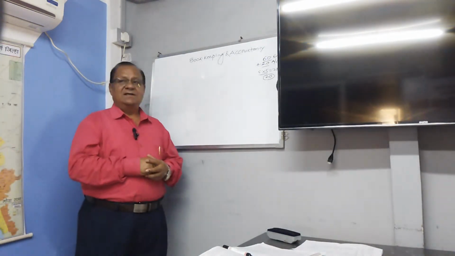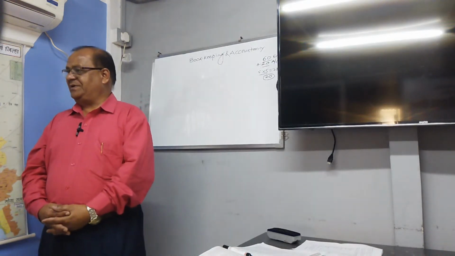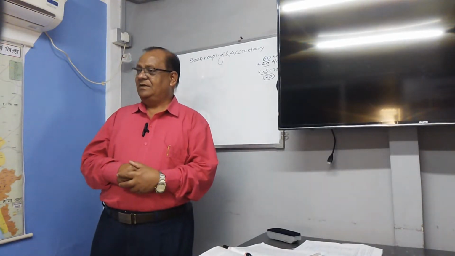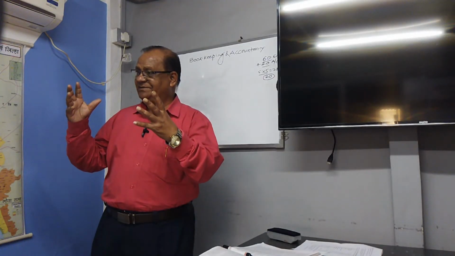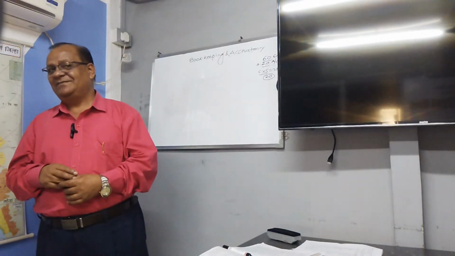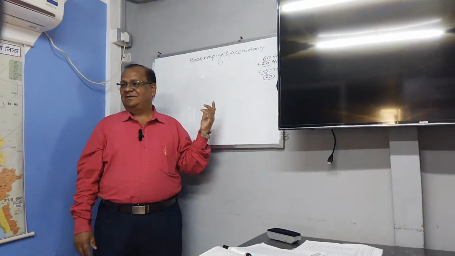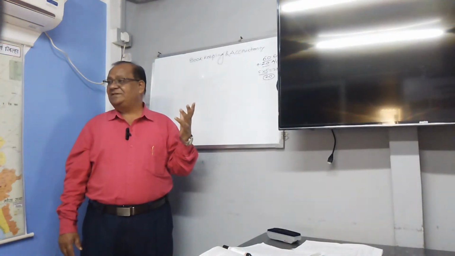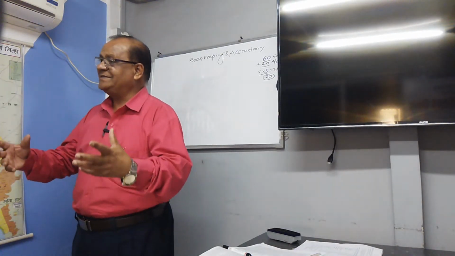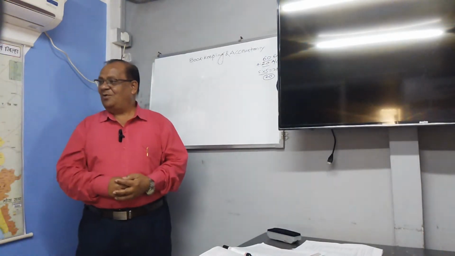Now regarding this, what are the types of account? There are three types of account. You can take anything in the world; it can be classified into three parts only. Which are the three types of account? Number one is the real account. What is a real account? A real account relates to goods, properties and assets. Example of the real account.